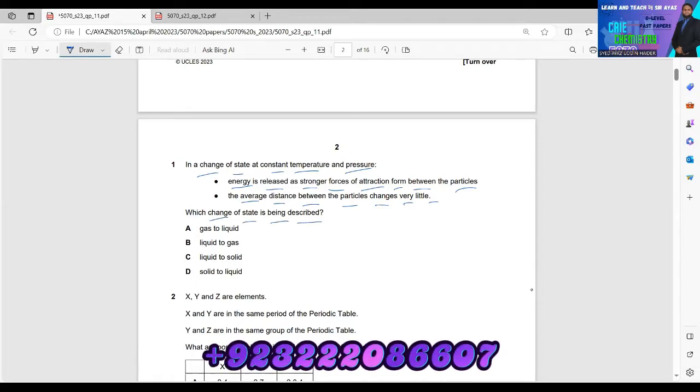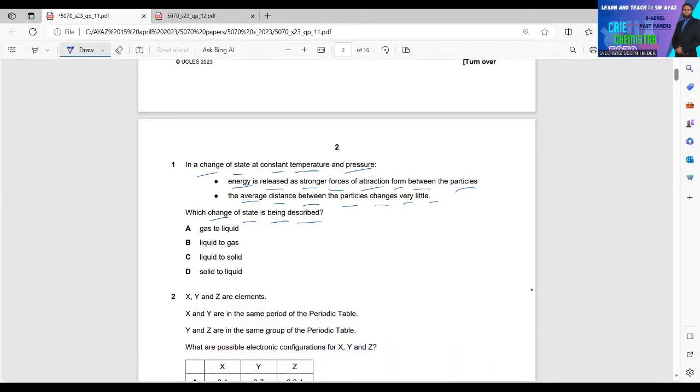If you read the statement, they are saying that stronger forces of attraction form. So you know that in the gas state, there isn't any strong force, but in liquid and solid, there is stronger forces as compared to gas, but in solid state the force is greater.